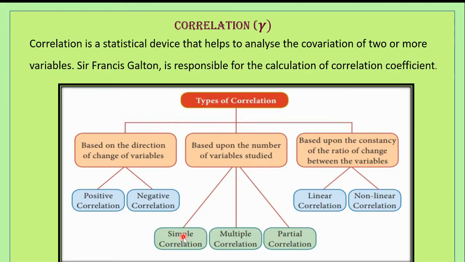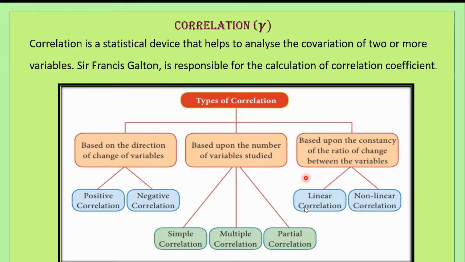Hope you understood it. If there are only two variables, then it is called as simple. If there are multiple variables, then it is called as multiple correlation. Partial means there are multiple variables, but only two variables are considered, keeping the other variables constant. Then the correlation is said to be partial correlation.